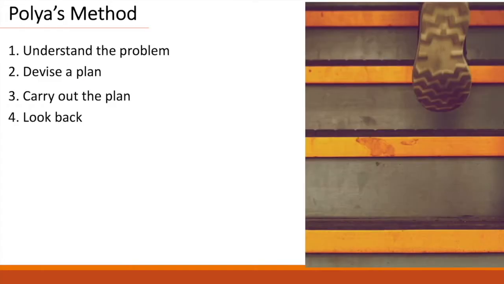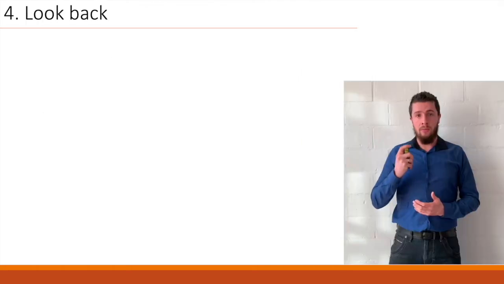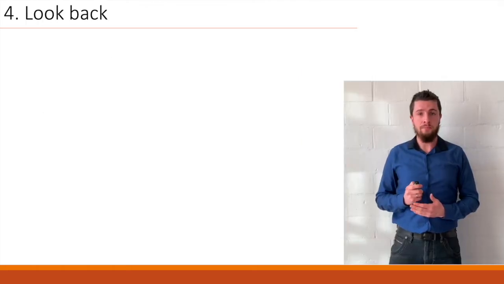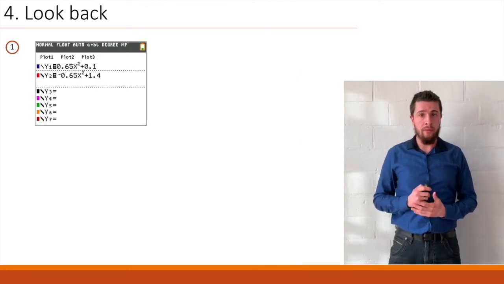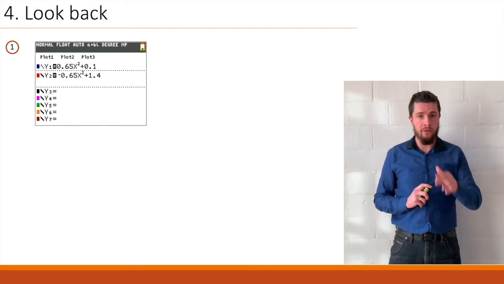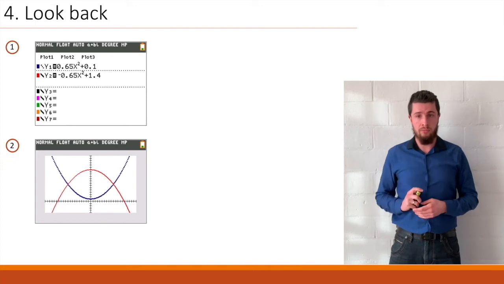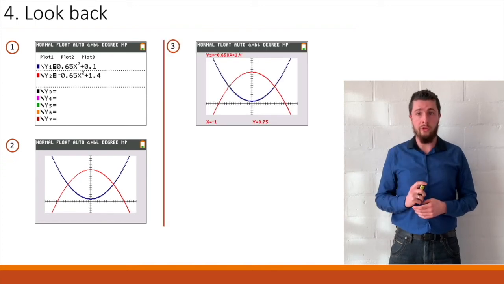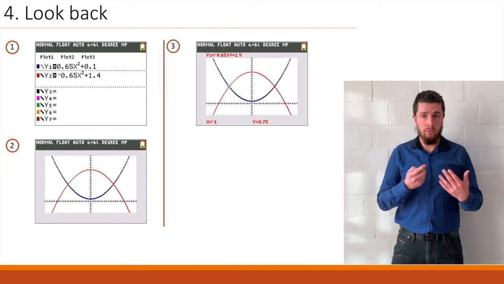Of course, we have to look back at our answer to see if we have done everything correctly. We'll be using our calculator again. We plug in our function rule into the second line and we graph it. This is looking pretty good so far. And let's check some points.